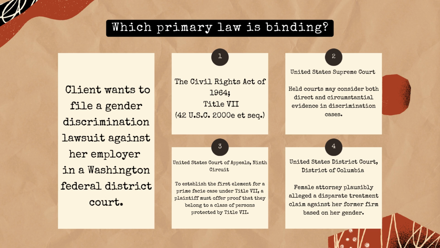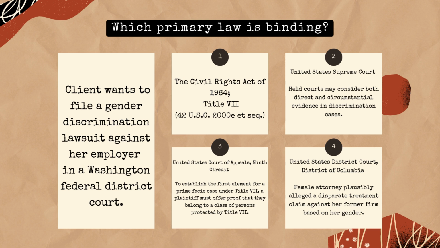The fourth primary law is a case opinion from a federal district court out of the District of Columbia. This law is not binding on your client's claim for 2 reasons. First, it comes from a venue outside of your applicable jurisdiction. And second, to be binding, the case must come from a higher court, such as the Ninth Circuit Court of Appeals.